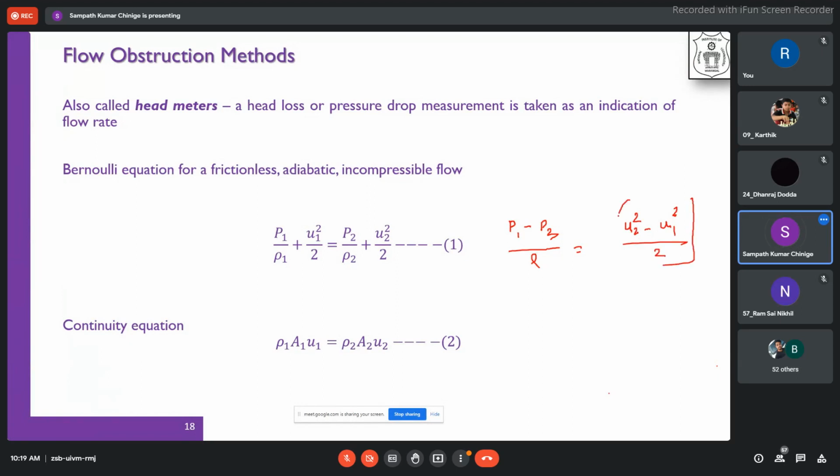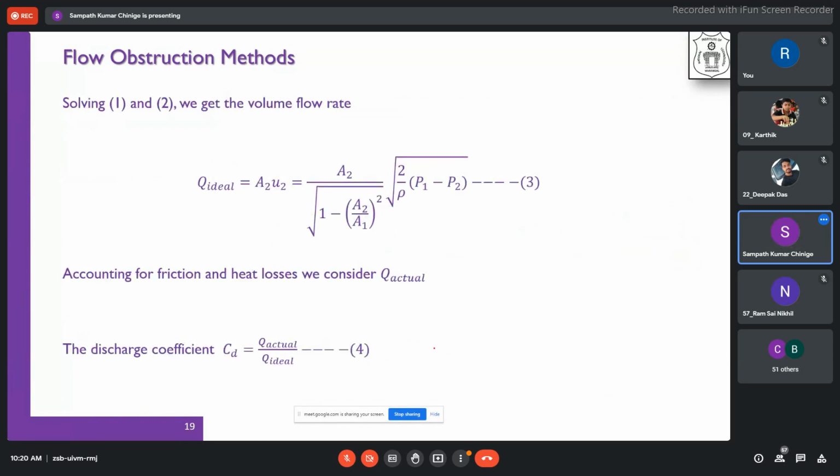Correct? Since you know the relation between U1 and U2, substitute either U2 or U1 in terms of A1 and A2, whatever you want. That will give you the ideal discharge equation. Yesterday in the lab also we discussed A1 U1, that is the area at location 1 into its velocity, or the area at location 2 and the velocity at that location. So this is for steady state, so A1 U1 is equivalent to A2 U2.